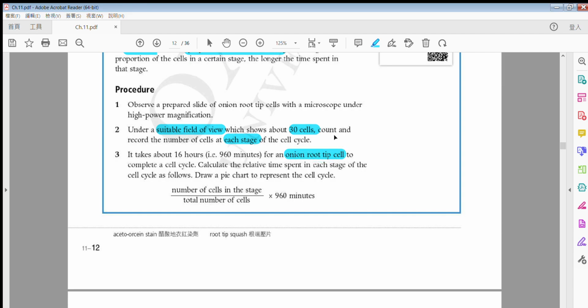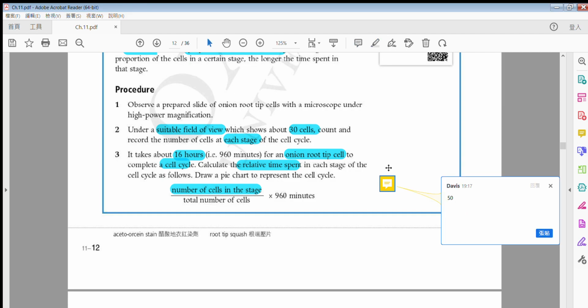好啦，然後啦，我哋就會講咯喎。Okay, since we know that we are doing the onion root tip cells，即係代表係佢哋嗰個根嘅最頂最端嘅位啦。So it takes about 16 hours. This is something we know. Okay，即係960分鐘啦。So to complete a cell cycle，所以啦，the next thing I need to do 就係去 calculate your relative time spans。咁我點樣去 calculate 啊？當然啦，就係 by your number of cells in that stage。即係舉例講啦，for example 就會係50啦，and then over 幾多？the total number of cells in that field of view。總共有幾多個細胞啊？How many cells in total？除翻100啦，and then times 翻，乘翻幾多啊？times 翻960啦。Okay?